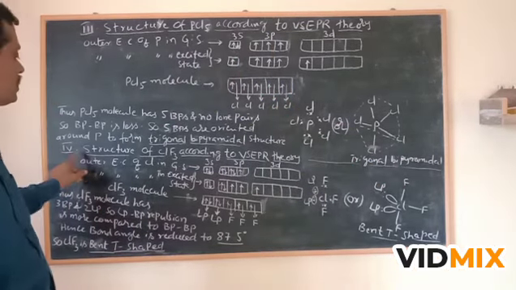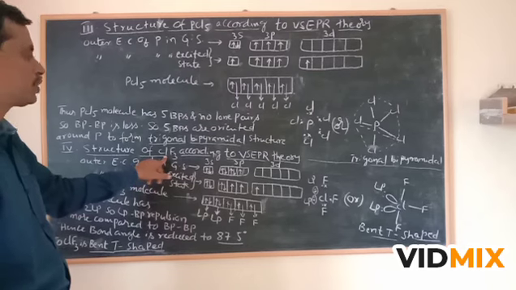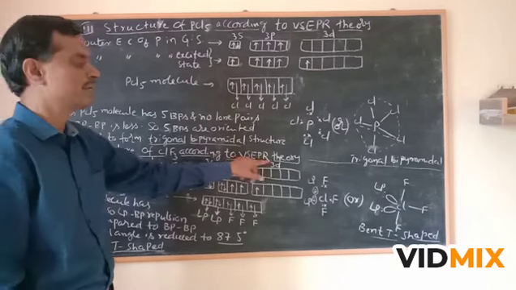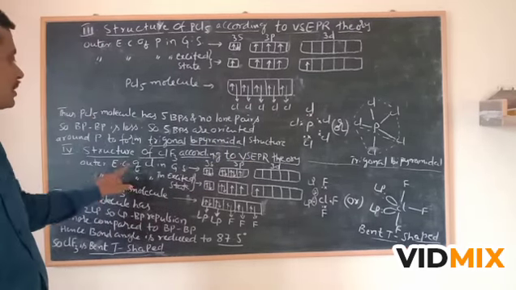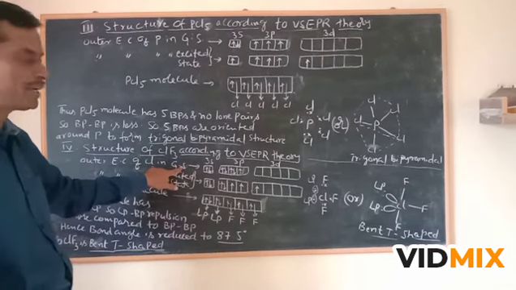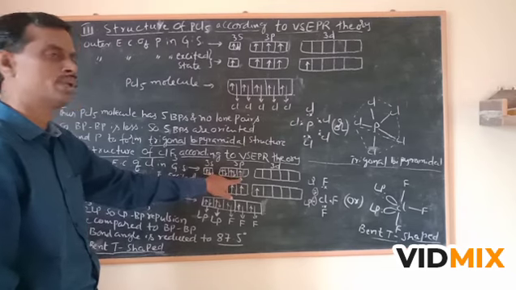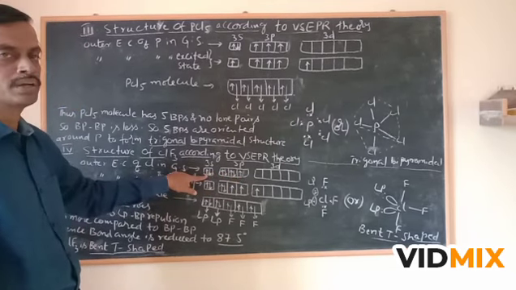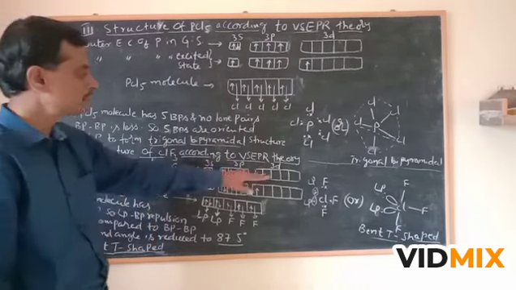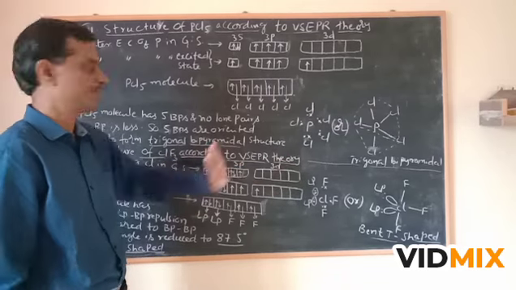Then the fourth one, the structure of ClF3, chlorine trifluoride, according to VSEPR theory. The outer electron configuration of chlorine in the ground state is 3s containing 2 electrons and 3p containing 2, 2, 1, totally 5 plus 2, that is 7 valence electrons in the chlorine atom. The 3d orbitals are free.